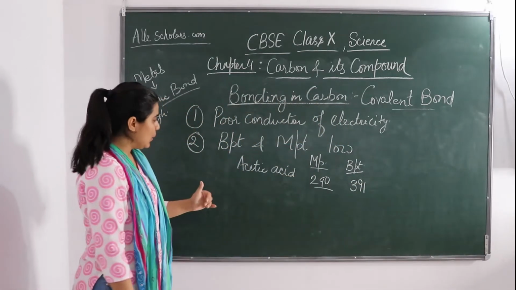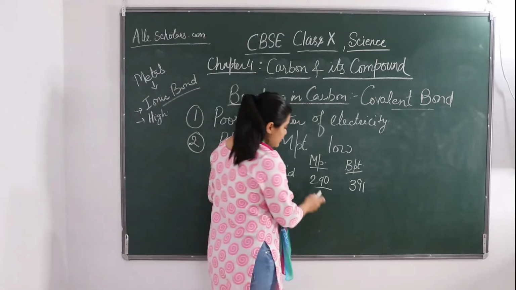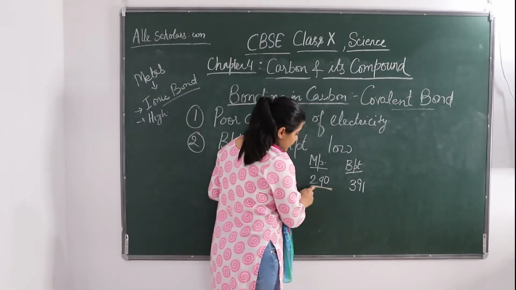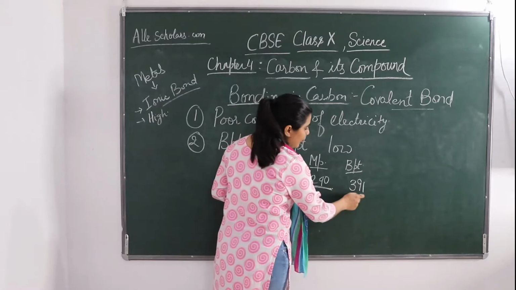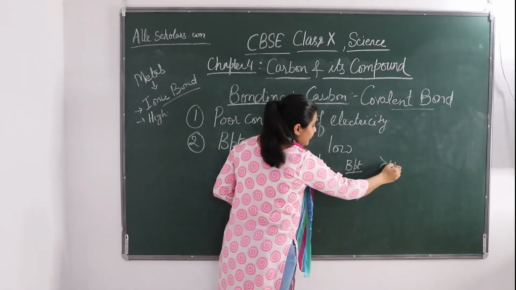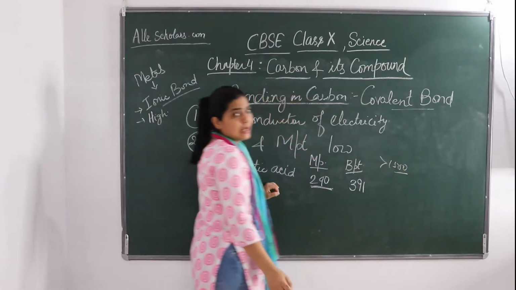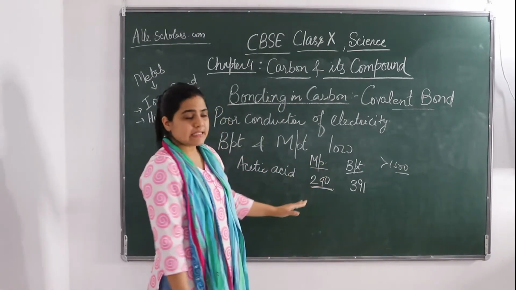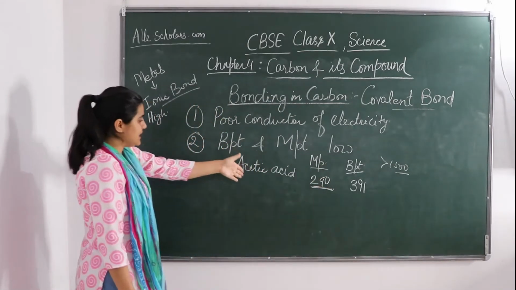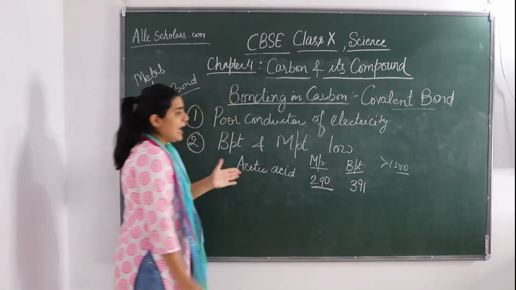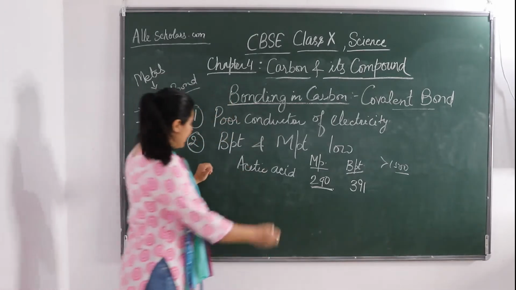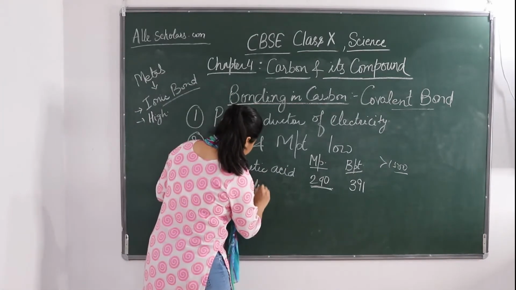Again it is very low, and we have seen in the case of metals it was about 1000 for the melting points and the boiling points were greater than 1500 for all the metals. But in this case it is very low, as we have seen in the example of acetic acid, and some other examples are like chloroform.